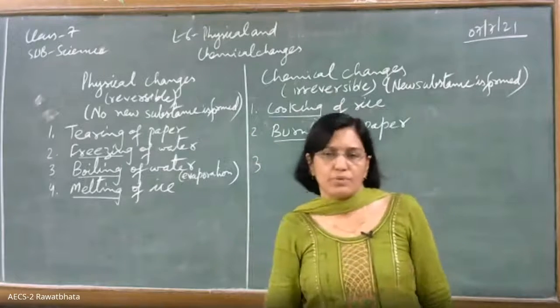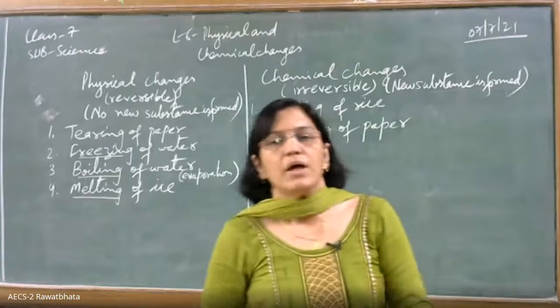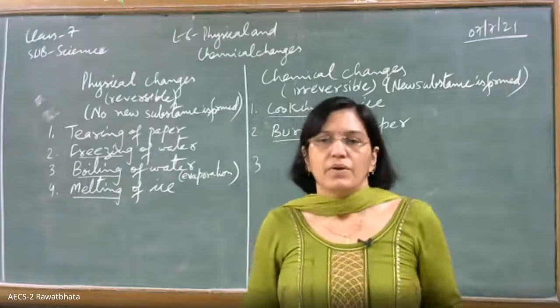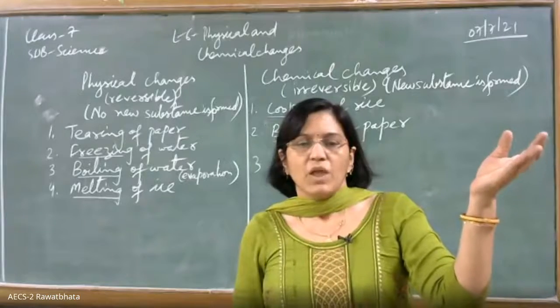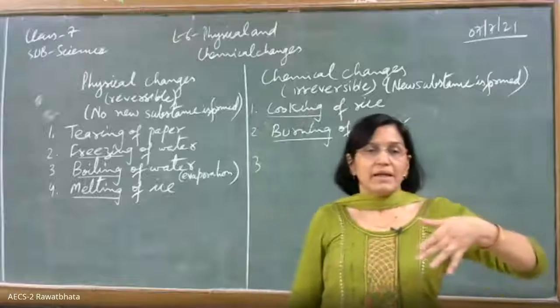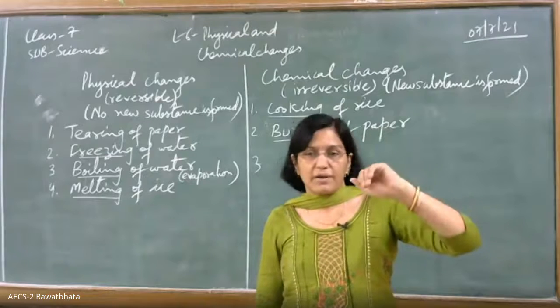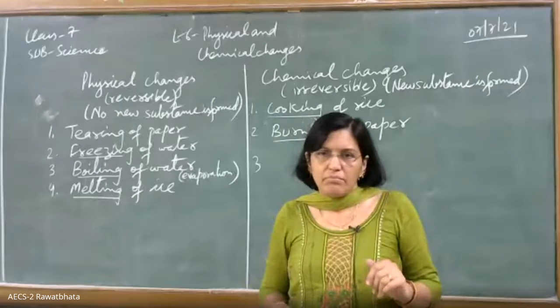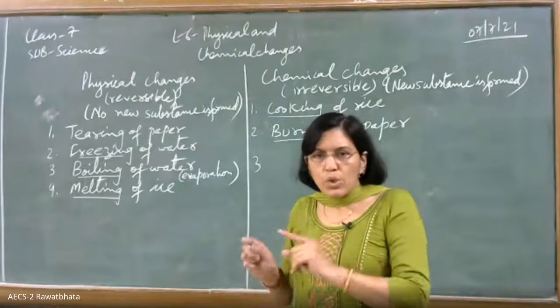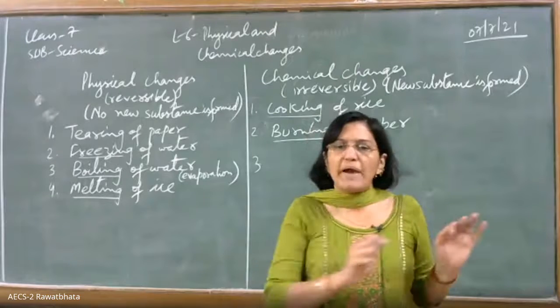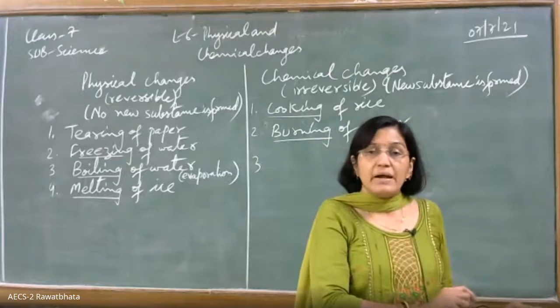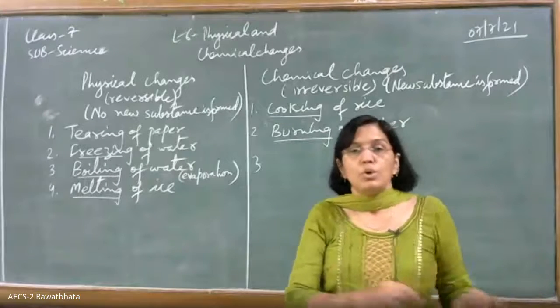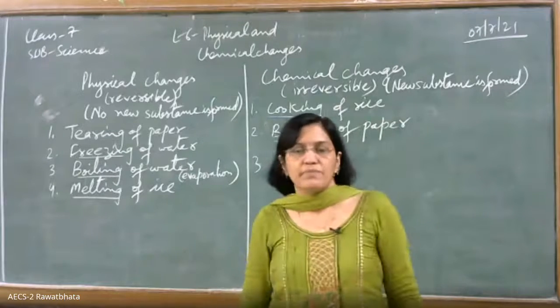Okay, let's have a few more. One example: growth. Growth of a tree is a chemical change. Right now you are tall enough to sit on a chair, and as a one-year-old baby, you were too small. Even if you want, you cannot go back from 7th standard height and size to that of one year.